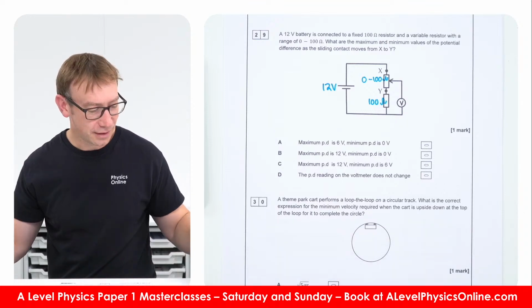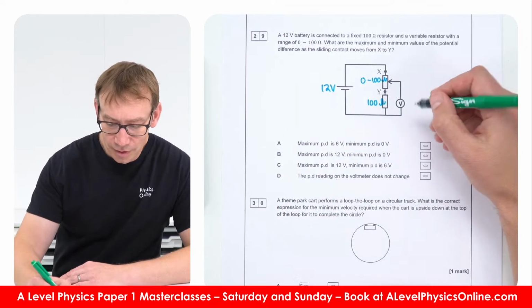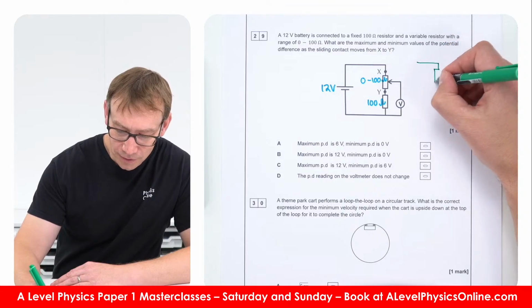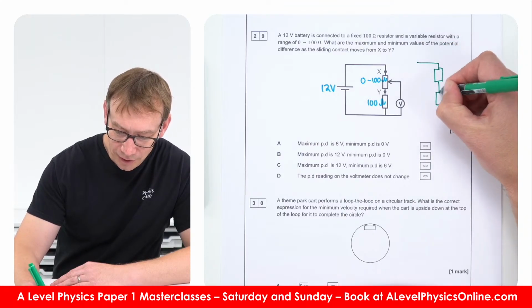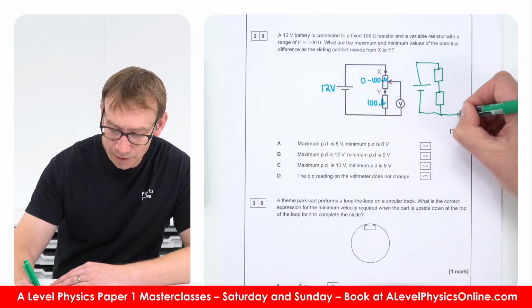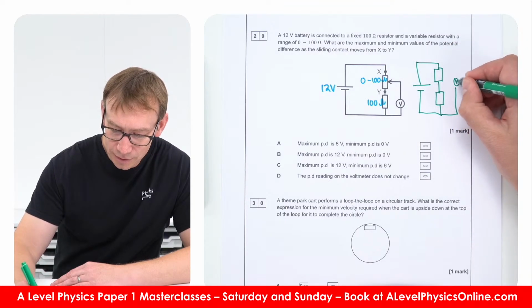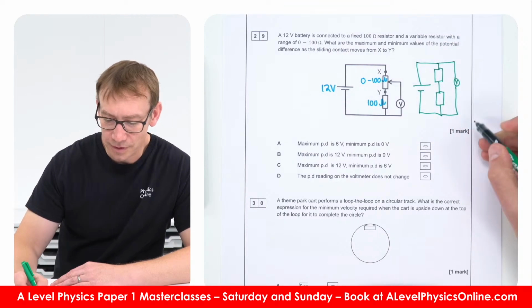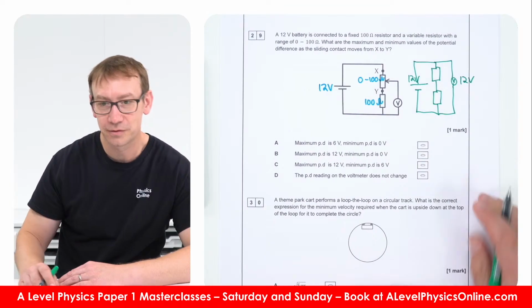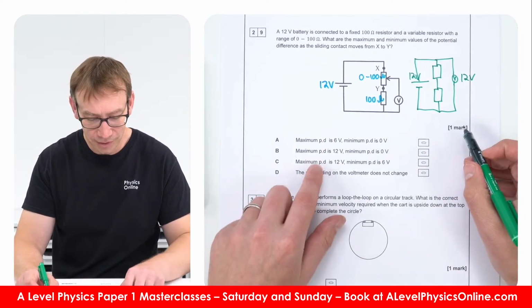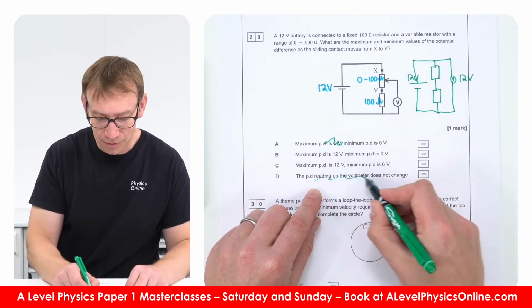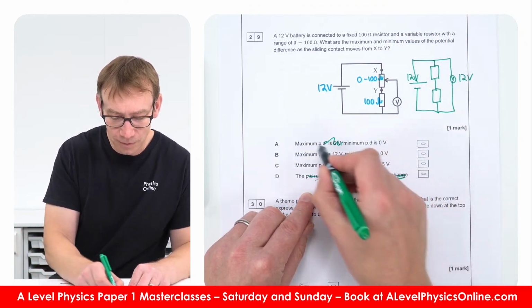So basically, for the maximum reading, we've got two resistors like this, and we put the voltmeter across the two of them. If that's a 12 volt power supply, the maximum reading is going to be 12 volts. So the max is not 6, and it doesn't change, so it must be B or C, so I'm going to get rid of the wrong answers.